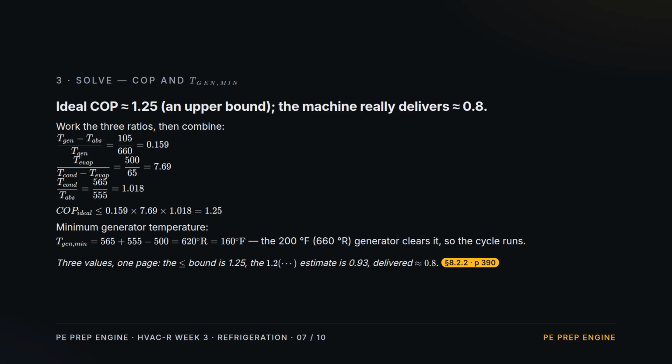The minimum generator temperature is condenser plus absorber minus evaporator. 620 Rankine, 160 Fahrenheit. And our 200-degree generator clears it, so the machine runs. Remember, the bound is optimistic. A real single-effect chiller delivers about 0.8.